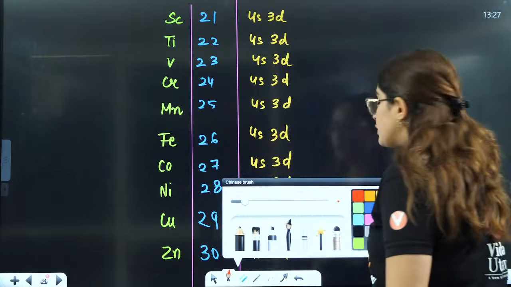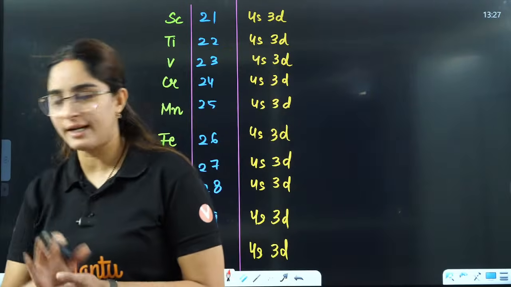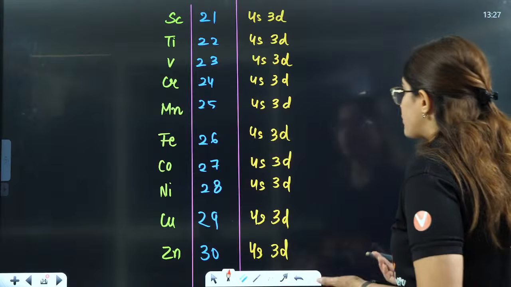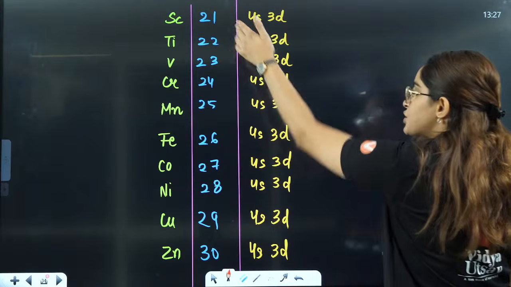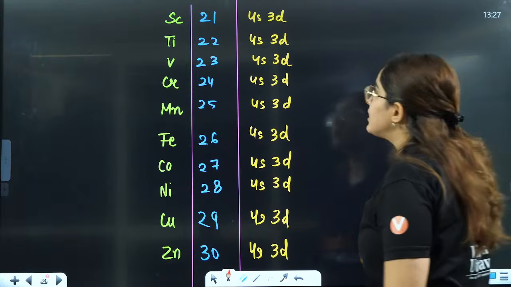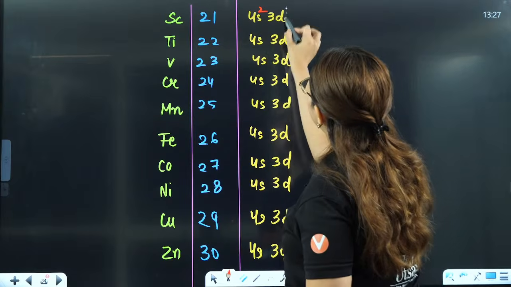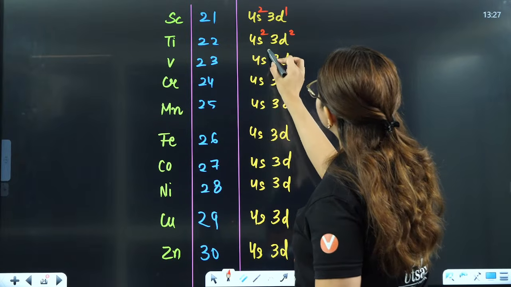Now this is for all those students who don't remember the 3d series, who don't remember the electronic configuration. Just write 3d. This is 21 to 30, write the number here. Now this is 21, write 21. This is 22, write 22. This is 23, write 23.